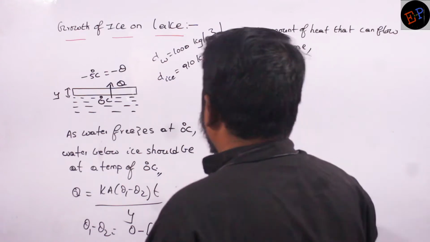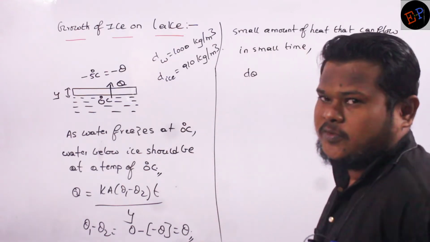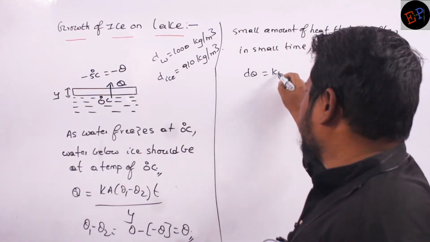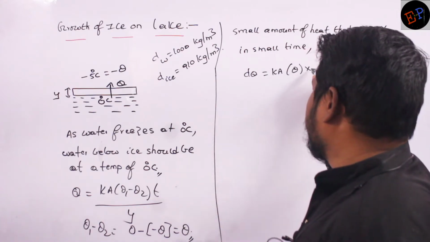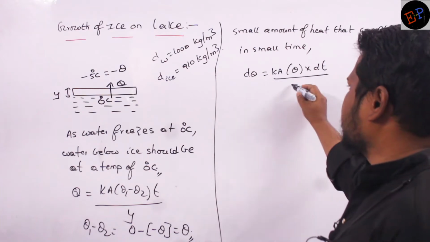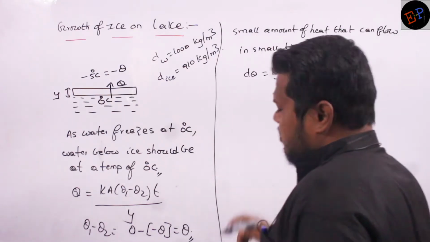A small amount of heat I can write as dQ, a differential, very small amount of heat energy. So this is equal to K A theta dt divided by the thickness of ice, which is y. So this is my first equation. Are you able to understand?